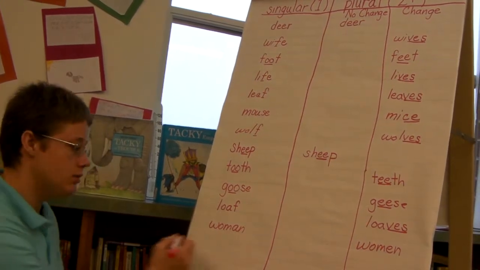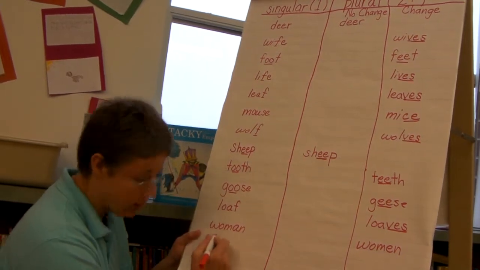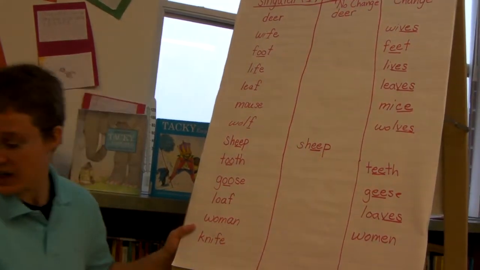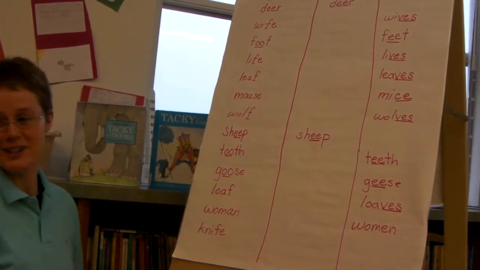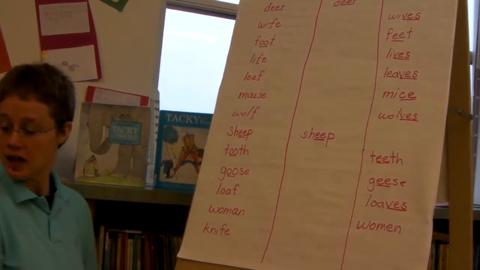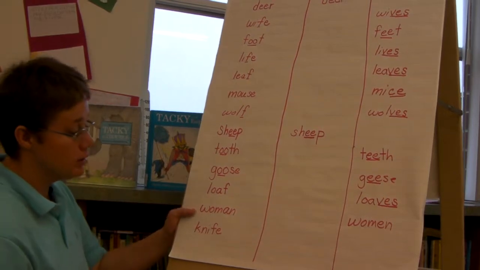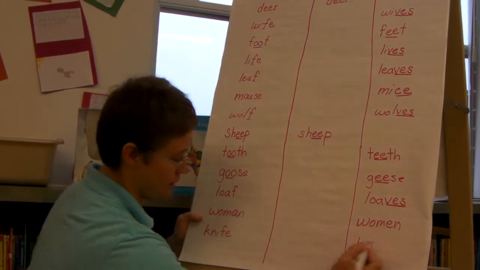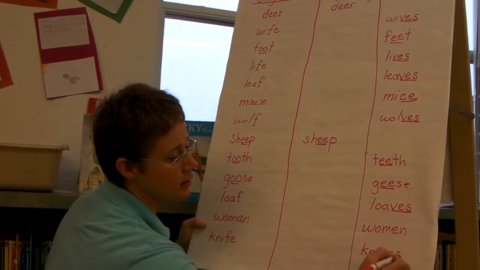And then the last one, which is a little bit tricky only because of the way it starts. It has a silent K. All right, the word is knife. Okay, it looks like it should be k-nife, but it's not. That was just supposed to be a joke. Okay, it's just knife. Even though there's a K at the beginning, you don't say it. Knife goes to knives. And you probably already figured out the pattern by now. Since it ends in an F, even though it's an FE, it's going to be VES.